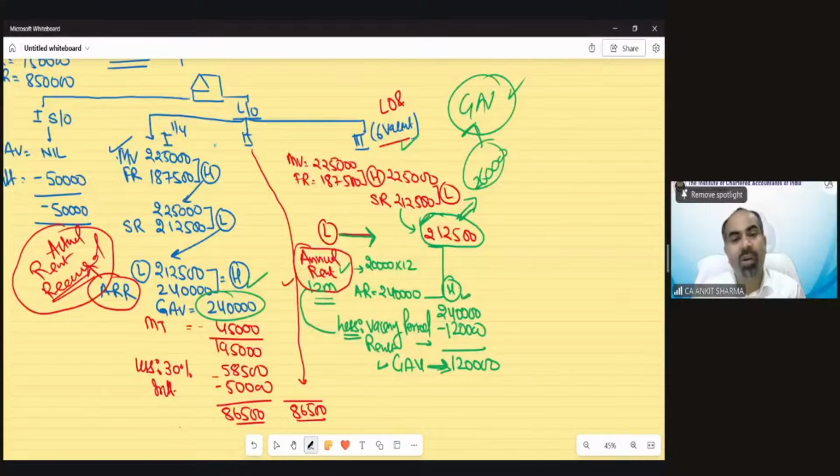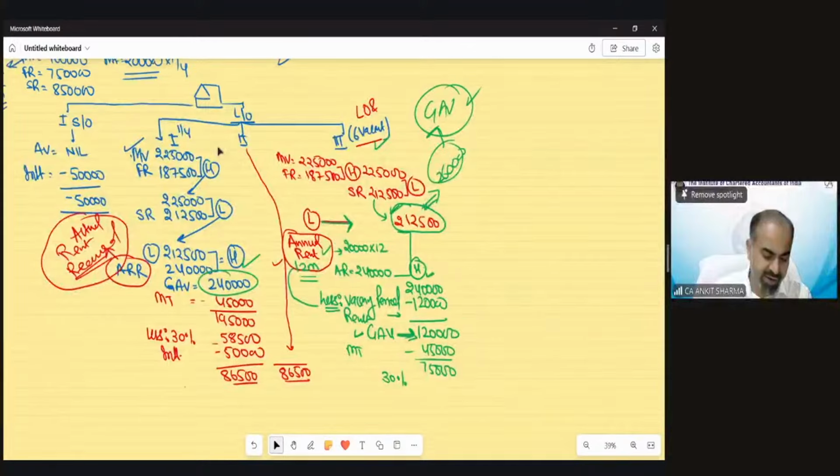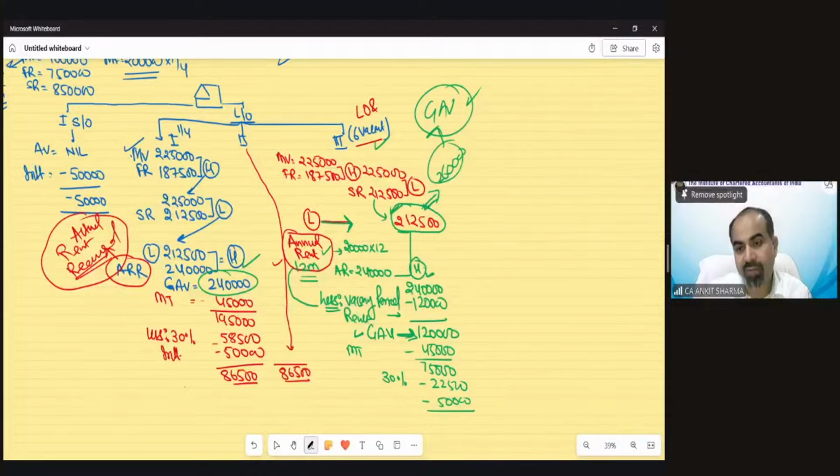Now, out of this 120, we will reduce the municipal taxes as usual. Nothing new now. Everything is exactly the same. 75,000. Then 30% reduction, that would be 22,500. And the interest benefit. The interest is 50,000. That would be 2,500 rupees.